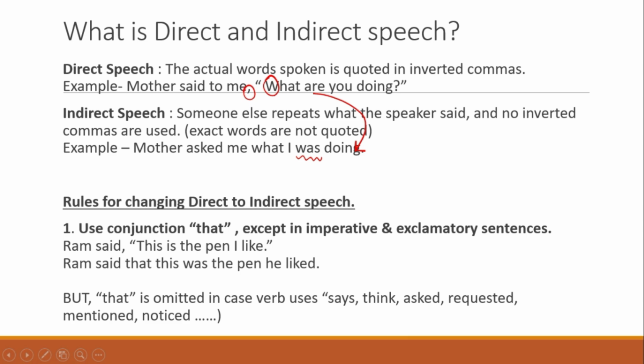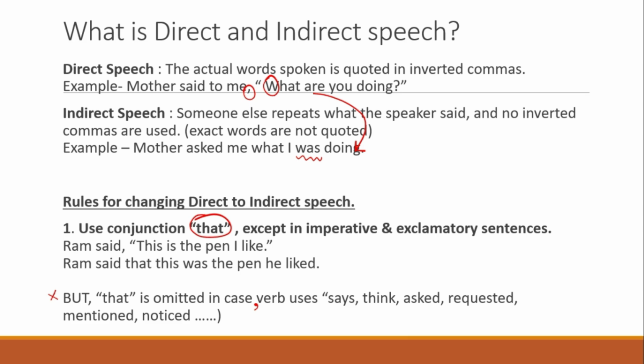So let's look at the first rule. We use the conjunction that when we change from direct to indirect speech. But there are certain exceptions. So if there are imperative or exclamatory sentences, then in such sentence we will not use that. So in case the verb uses says, think, asked, requested, mentioned or noticed in the sentence, in that sentences that is not used. But otherwise it is used.